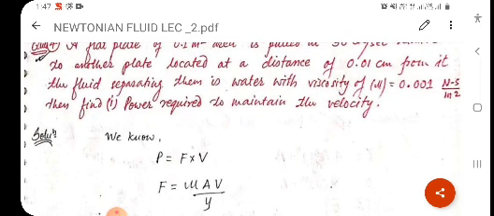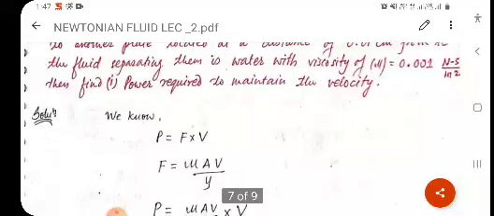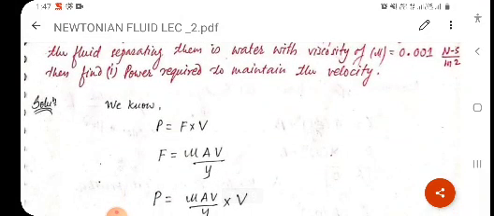So here we have to find power. You all know the formula of power is force into velocity, so P equal to F into V. I have already derived the expression for linear velocity profile. Clear?